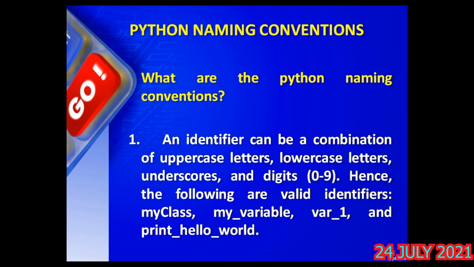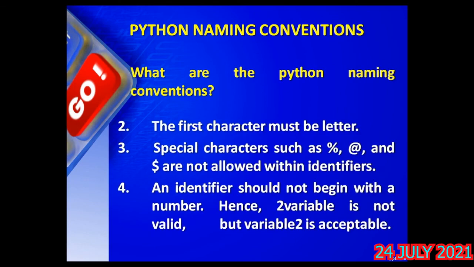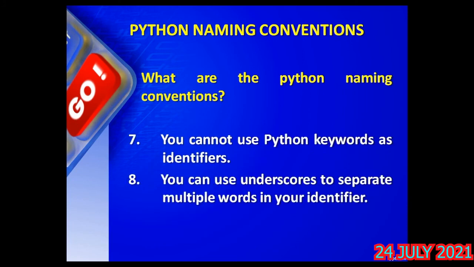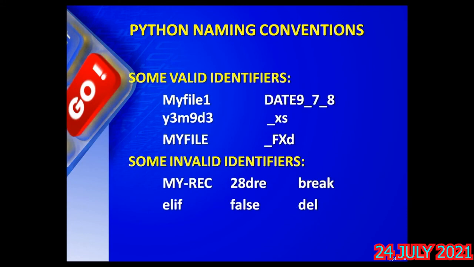Let me repeat once again: a combination of uppercase, lowercase, underscore or digits. First character should not be a digit. No special characters are allowed except underscore. Should not start with a digit, it says. Then it is case sensitive. Keywords cannot be used as identifiers, and underscores may be used. It is a special character, but it is allowed as an exception, to join multiple words. Now let us see the examples here.